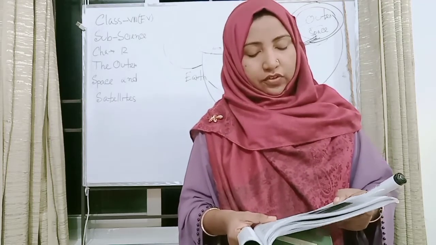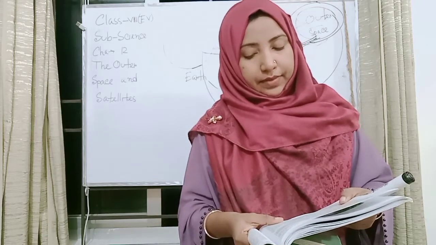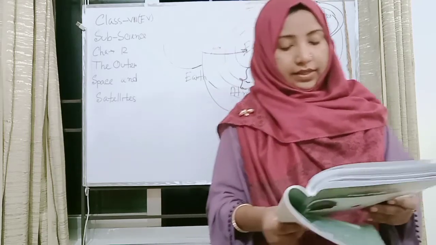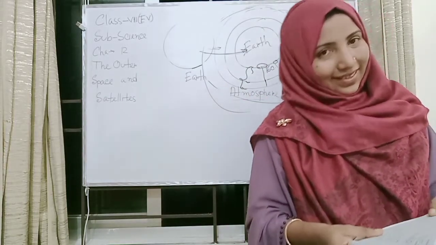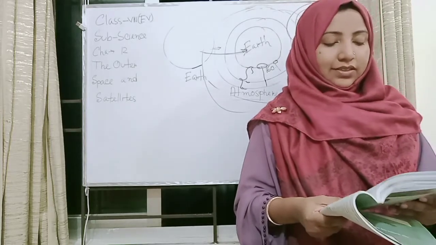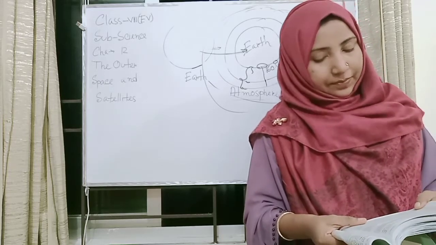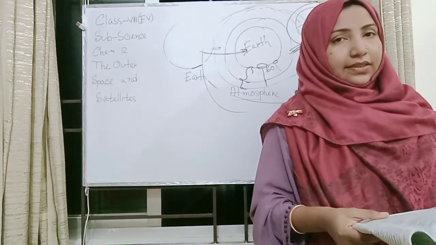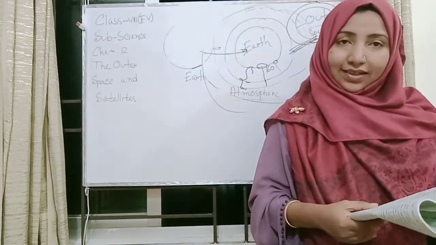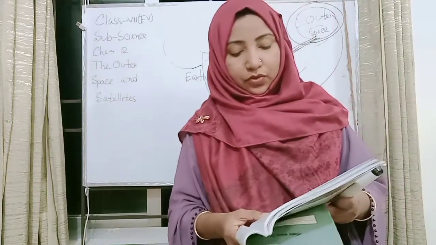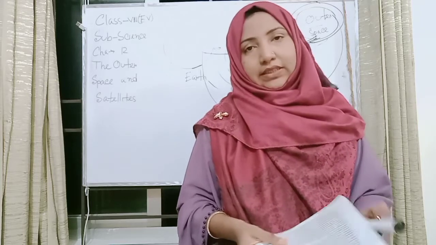The existence of matter in some parts of the universe is higher than other parts. The matter concentrated on large volume in some parts of the universe is called a galaxy or star world. Galaxy is a large group of planets and stars. Our Earth exists in the galaxy of Milky Way. So please everyone underline: our Earth exists in the galaxy of Milky Way. There are crores of galaxies in the universe where exist crores of stars.